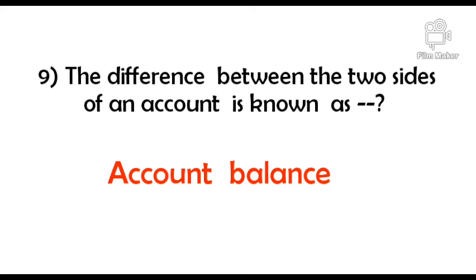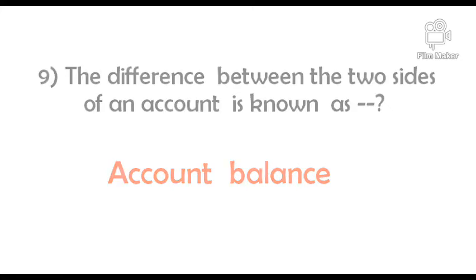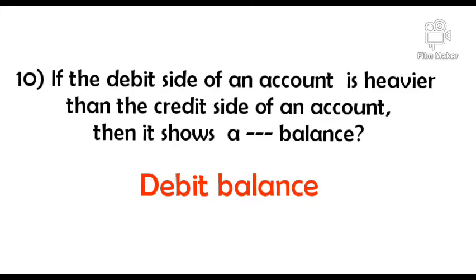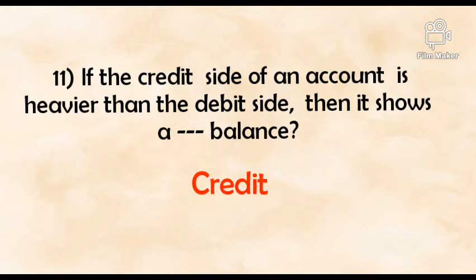The difference between the two sides of an account is known as dash. Answer: account balance. If the debit side of an account is heavier than the credit side of an account, then it shows a dash balance. Answer: debit balance. If the credit side of an account is heavier than the debit side of an account, then it is shown as a dash balance. Answer: credit.